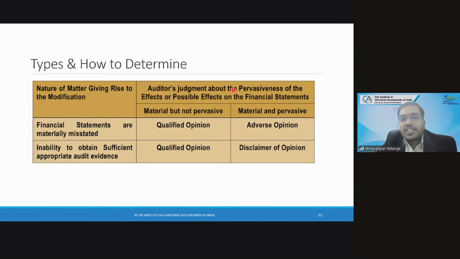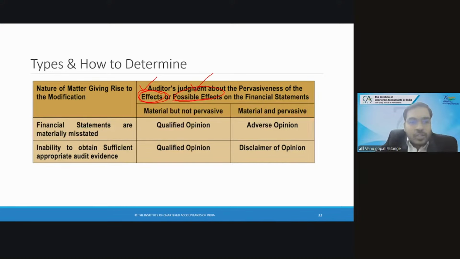The first is the auditor's judgment on pervasiveness, effects or possible effects. When do I use the word effects? When I know very much that it is affected. When do I use the words possible effects? When I am guessing and assuming that it may affect. So when I obtain the audit evidence, I use the word effects. When I have not obtained sufficient audit evidence, then I use possible effects.